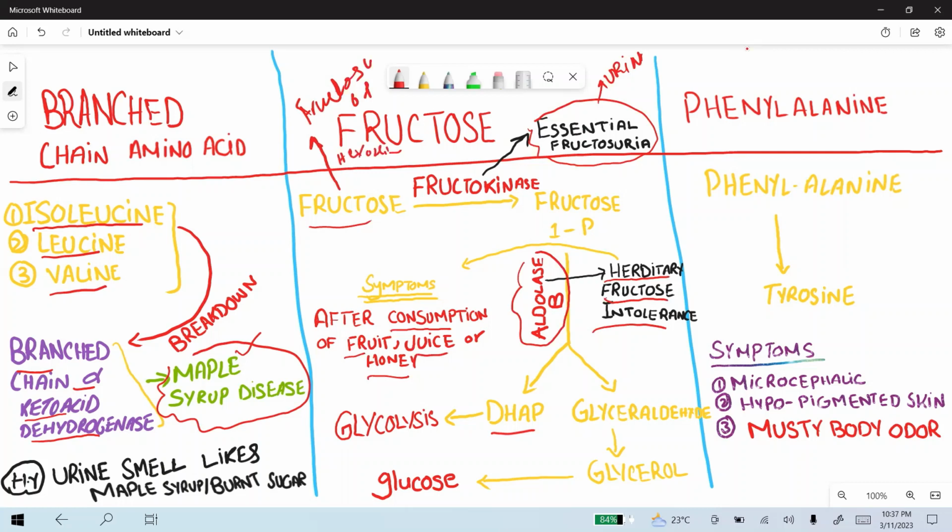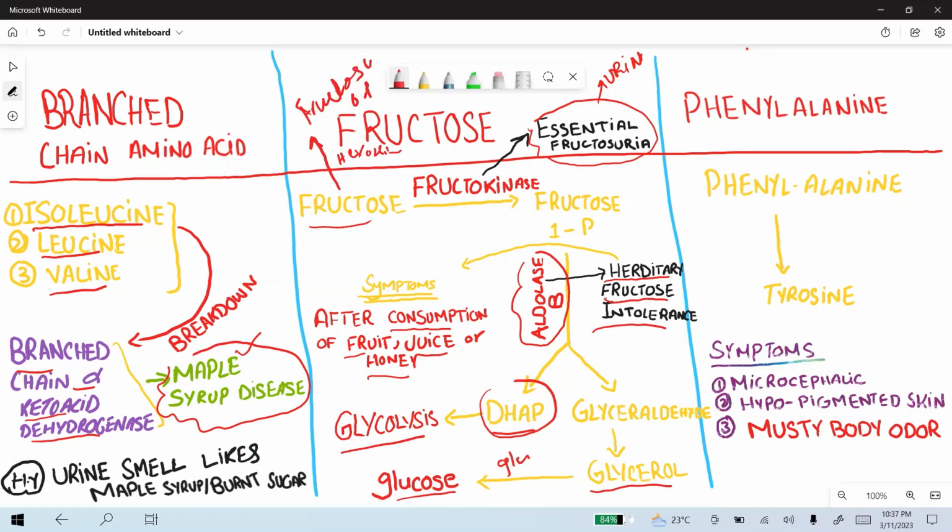After fructose 1-phosphate is formed, it is converted to dihydroxyacetone phosphate and glyceraldehyde. This glyceraldehyde is converted to glycerol and forms glucose in the gluconeogenesis pathway, while DHAP is utilized in glycolysis.